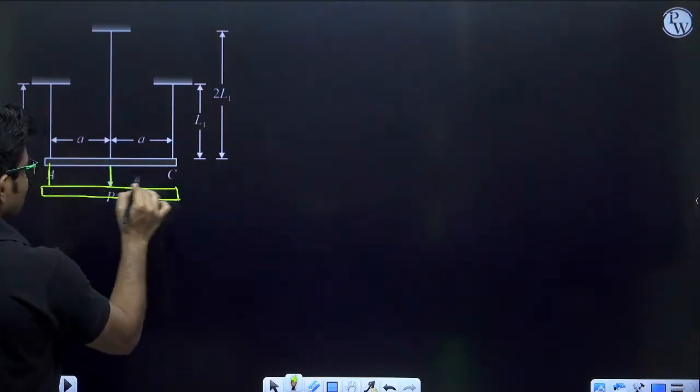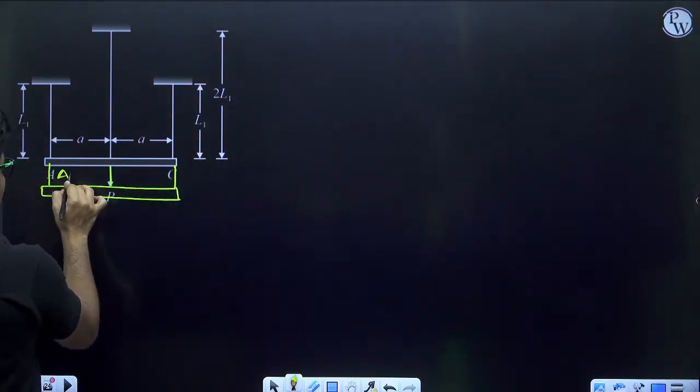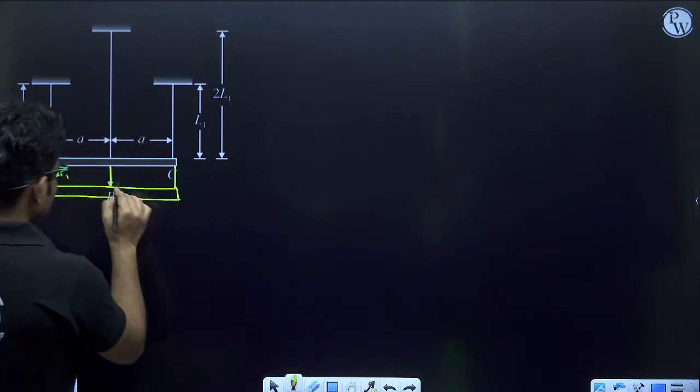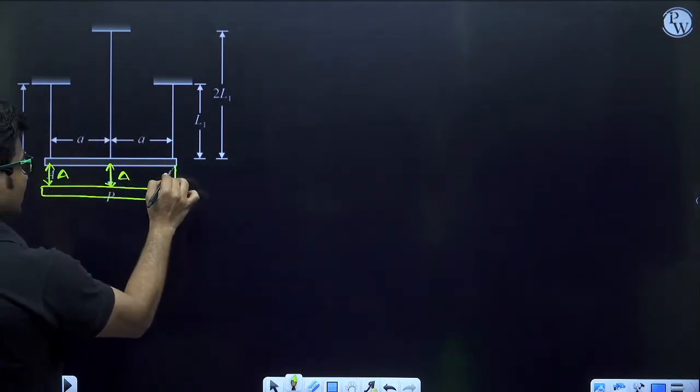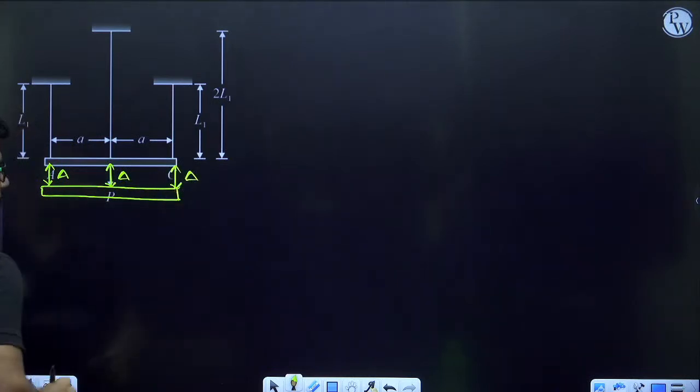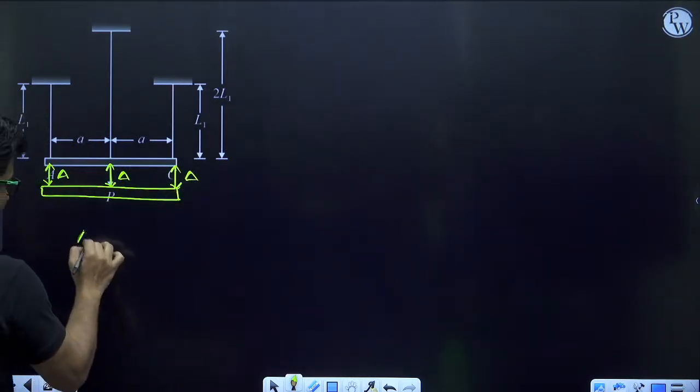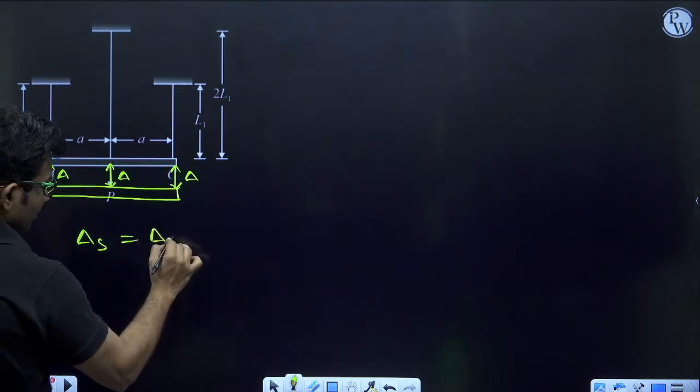Now if I apply the compatibility condition, it says that deflection in all the three bars is same. So this deflection is equal to this deflection, delta, delta, delta. So delta of shorter bar will be equal to delta of longer bar.